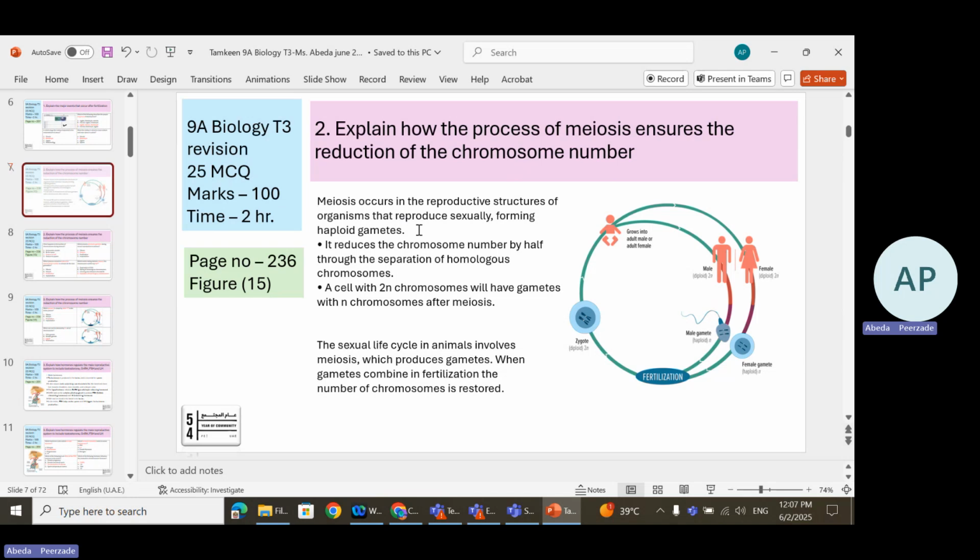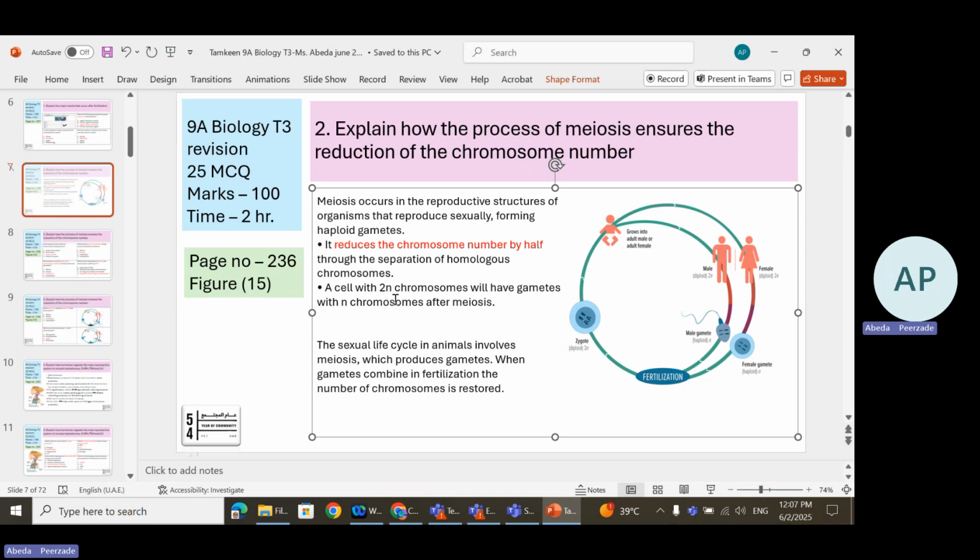It's a type of cell division in which the main purpose is to form the gametes, male gametes or female gametes. Now, it reduces the chromosome number by half. This is very important. It reduces the chromosome number by half through the separation of the homologous chromosomes. How is the chromosome number reduced to half? By separation of the homologous chromosomes.